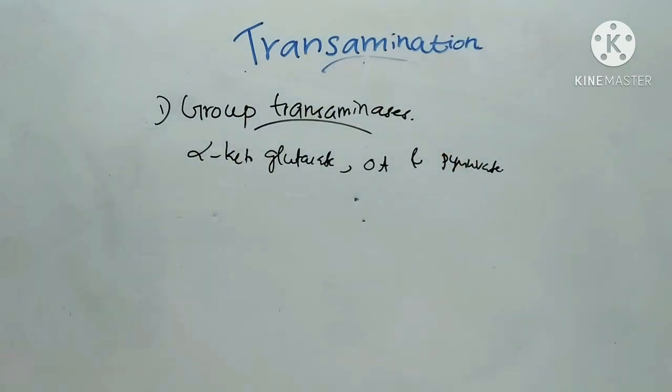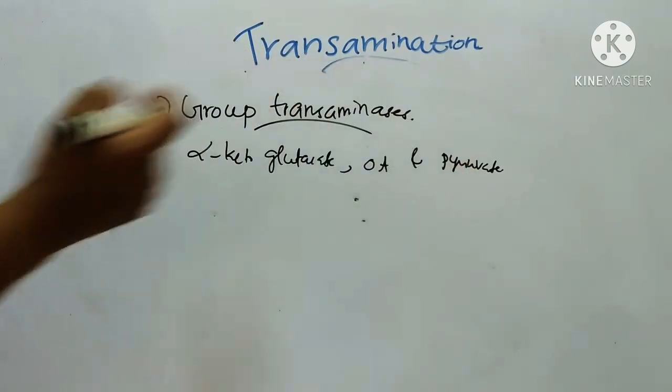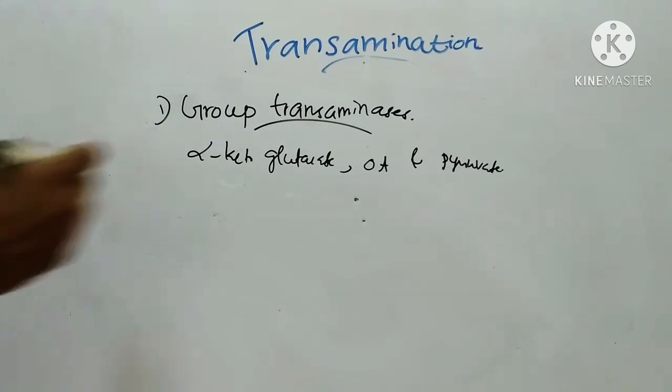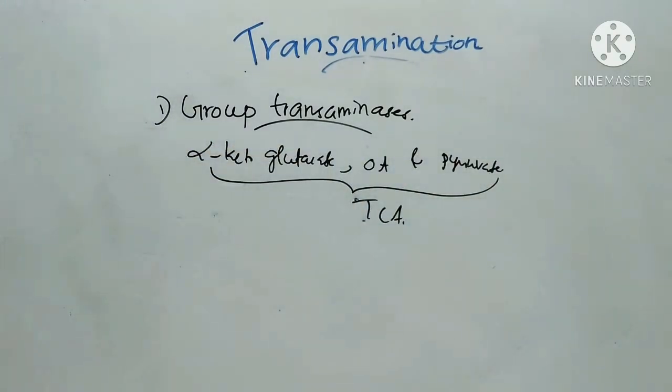So most amino acids can act as donor, but the recipient keto acids may be either alpha keto glutarate, oxaloacetate or pyruvate. All these recipient keto acids are components of the TCA cycle, so they are common metabolites of the cell and are easily available.